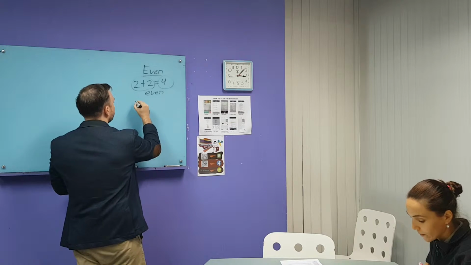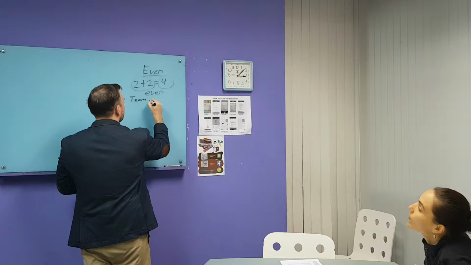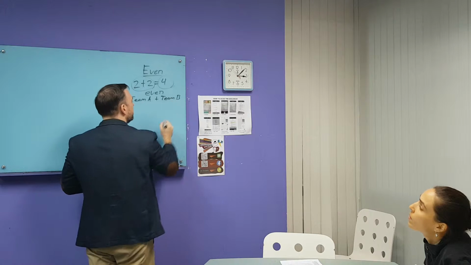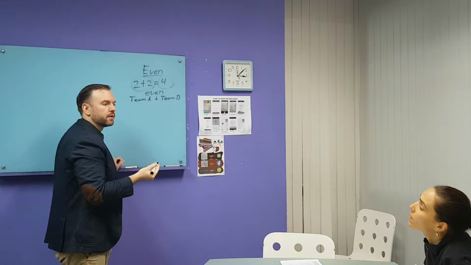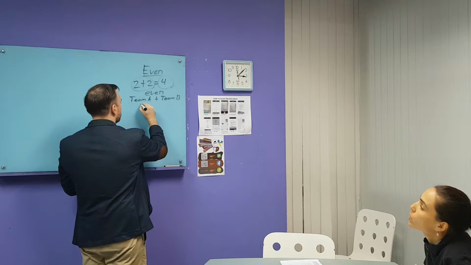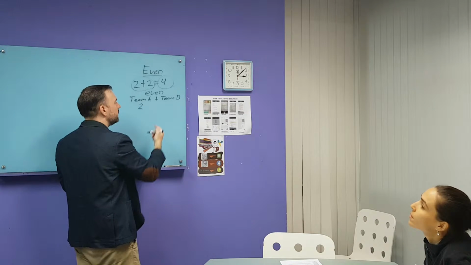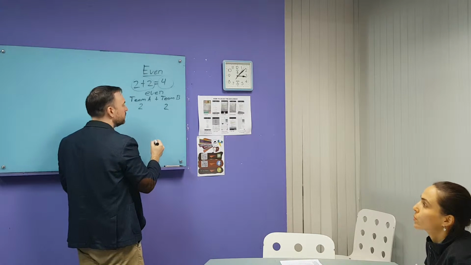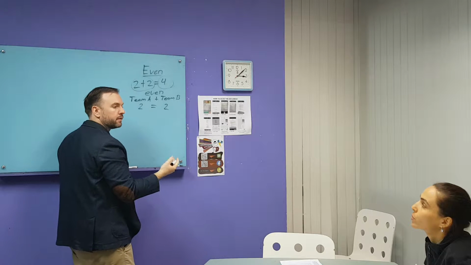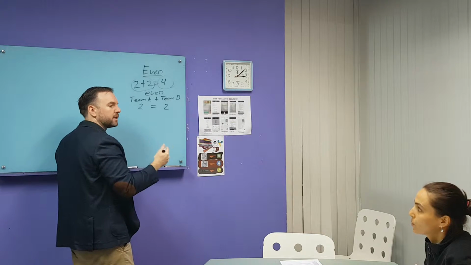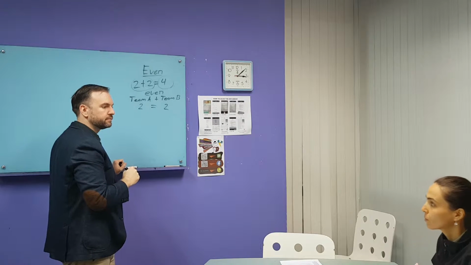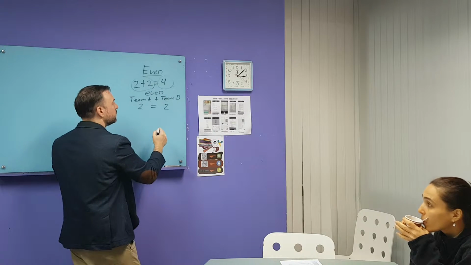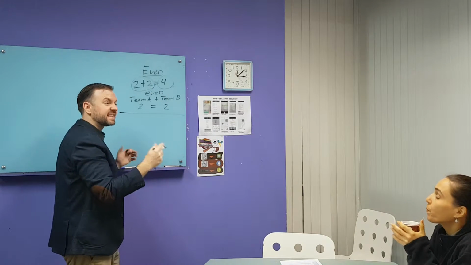So think of it as the same amount, the same number of something. So say I have team A and team B. How many players are there on team A? 2. Okay, there are 2 players on team A. And how many players are on team B? Let us say 2, right? They are equal, they are evenly matched. They have an even number of players. So think of it as that. Now that's one, meaning the same number.